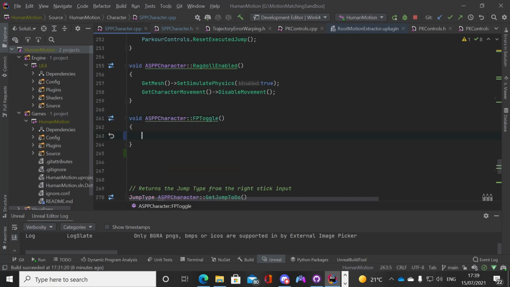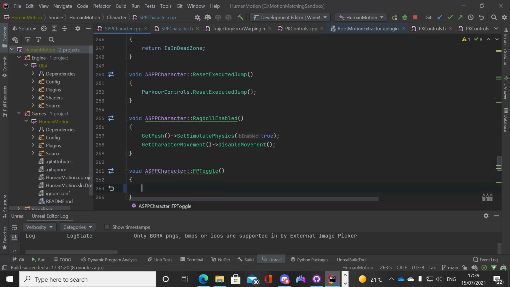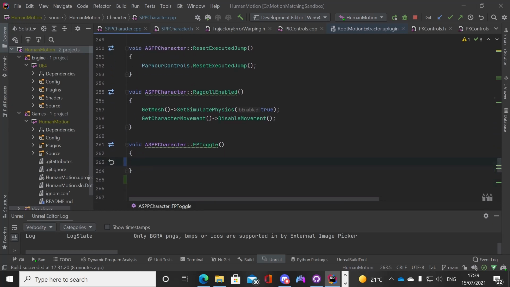So here in this function, what do we want to do? We want to do a couple of things. This is good. So this function FP toggle, we have it now. It's set up. It's going to call this function when we press the button, but obviously there's nothing in here, so it doesn't do anything. But before we can do anything, there's a couple of things we need to get first.